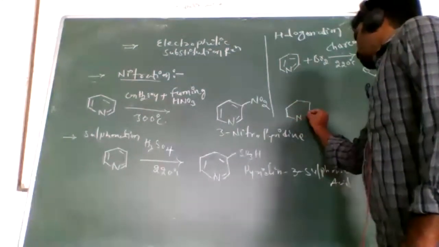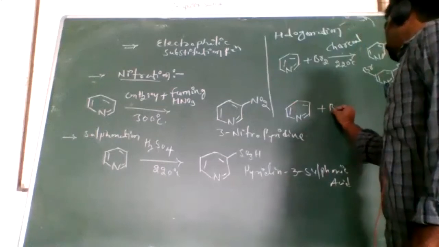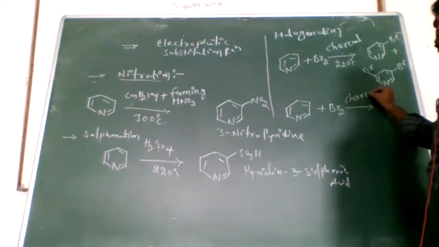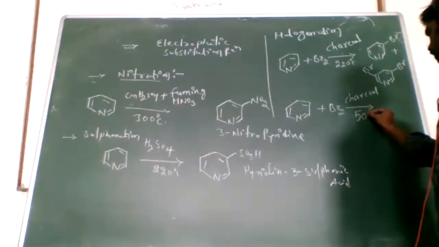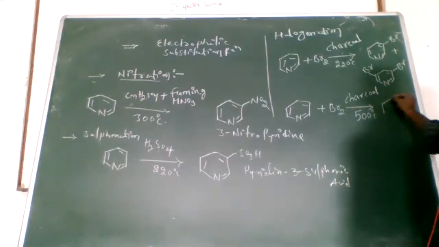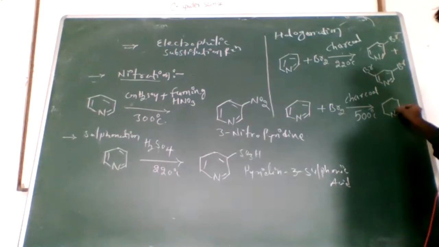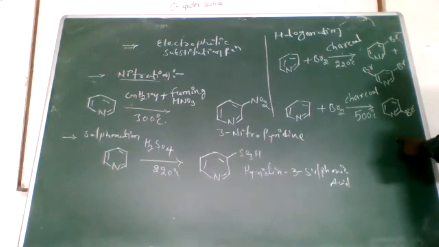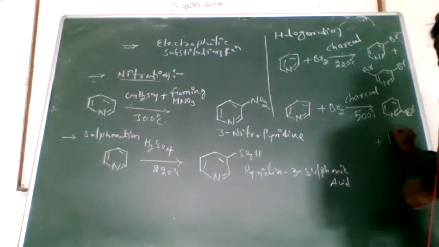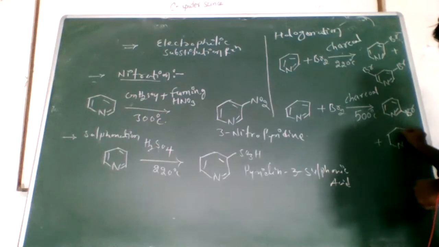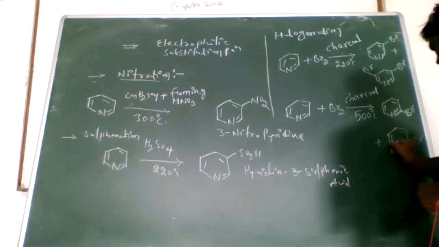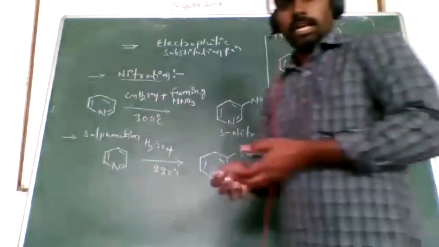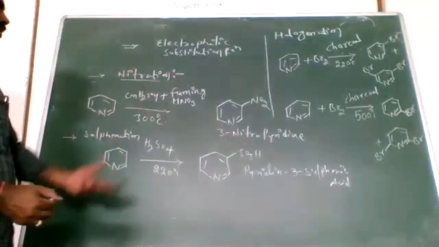Next one. When pyridine reacts with bromine in the presence of the same charcoal, but here at a temperature of 500 degrees Celsius, we get 2-bromopyridine plus 2,6-dibromopyridine in that halogenation.